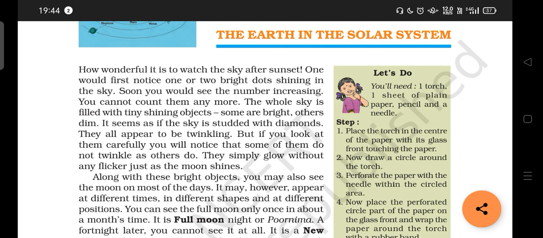If you consider the moon, you can see different shapes and different positions of the moon. You have to think about this now. This is all because we see full moon, that is Purnima, and new moon night, that is Amavasya.